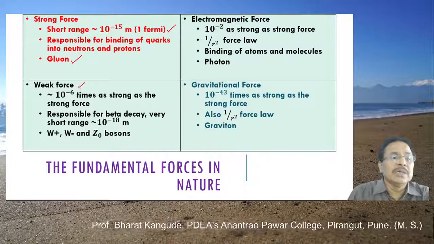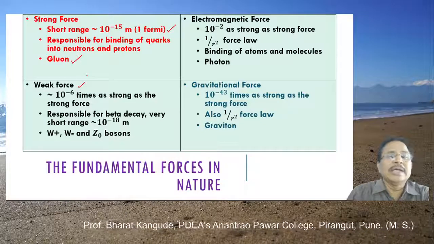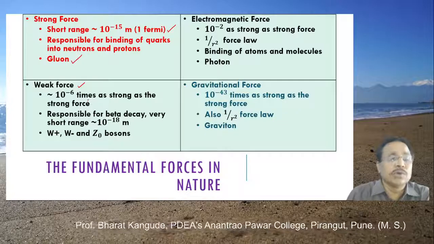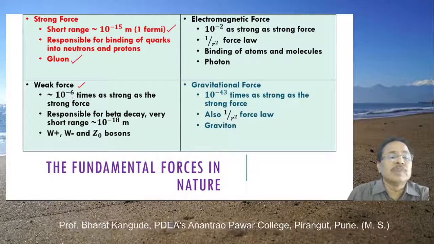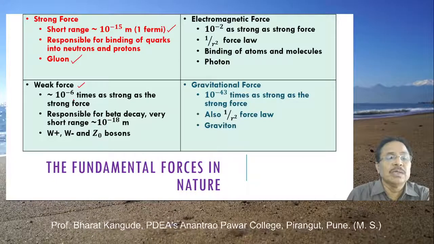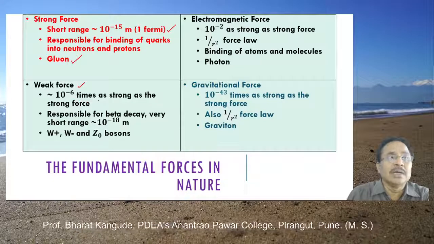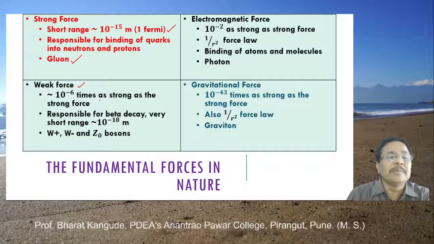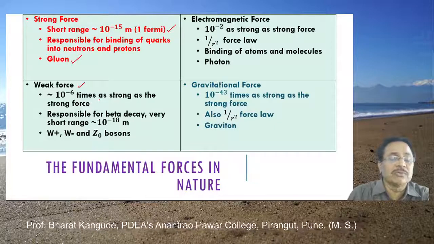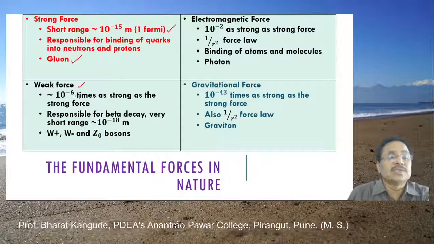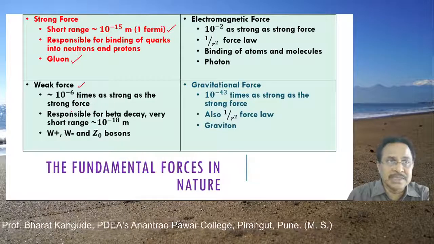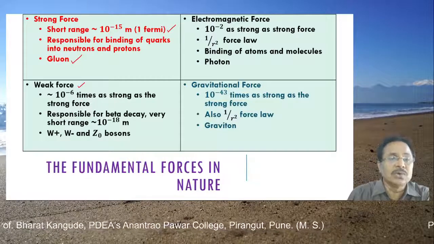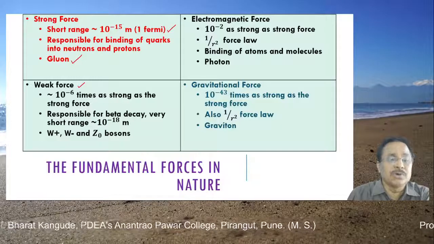Now why is it weak? As compared to the strong and electromagnetic force, it is weak. That's why it is called a weak force, and this force is 10 raised to minus 6 times, that means 10 lakh times smaller, or weaker, as compared to the strong nuclear force. So this force is 10 raised to minus 6 times as strong as the strong force. That's why it is weaker as compared to the strong force.